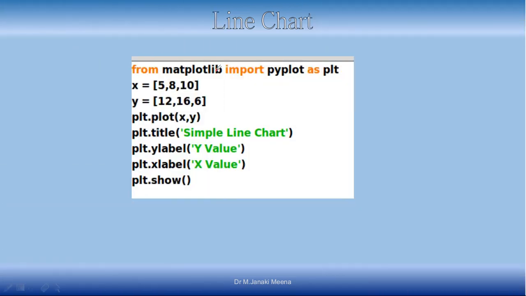To do a line chart in Python, there is a package called matplotlib, and we are going to import a particular module in that package, pyplot. So we write from matplotlib import pyplot as plt, as we saw in the previous lecture. The as keyword gives a shorter name, so instead of writing pyplot everywhere, I will write plt.